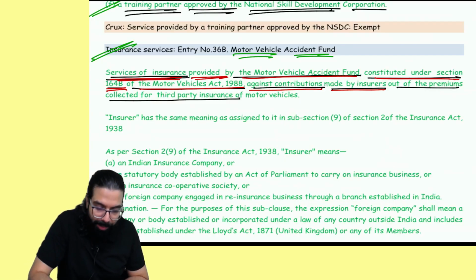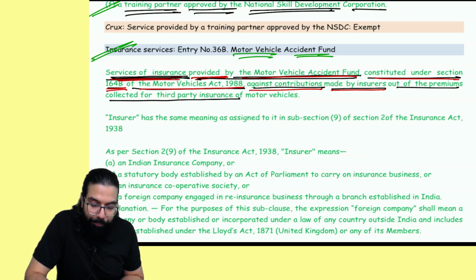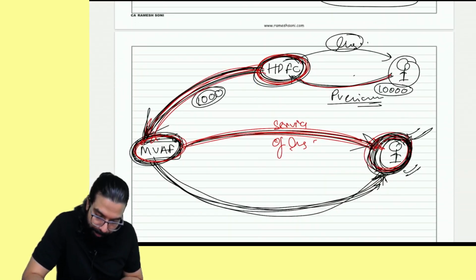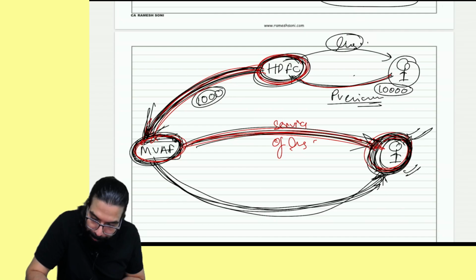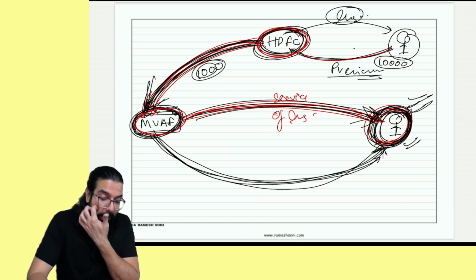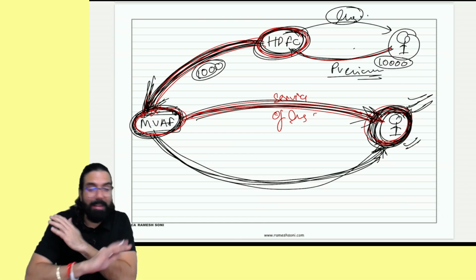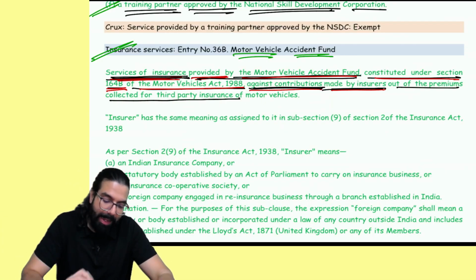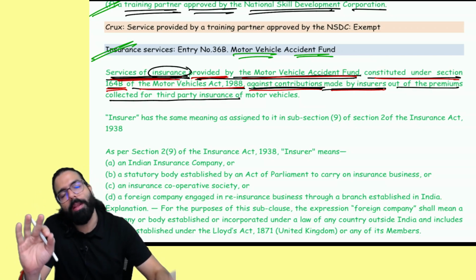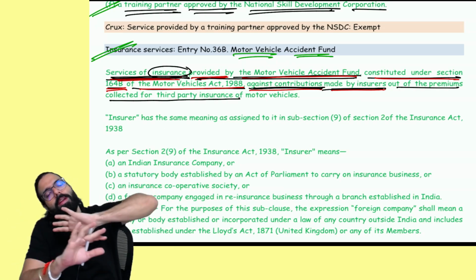So that is what they are telling over here. Service of insurance provided by motor vehicle accident fund against contribution made by insurers. Insurers pay them the money and they help these people whenever an accident etc. happens. So on this amount paid, there is no GST. Any services of insurance provided by motor vehicle accident fund, the amount given by the insurers, there will be no GST.